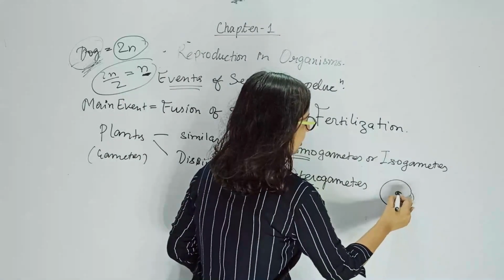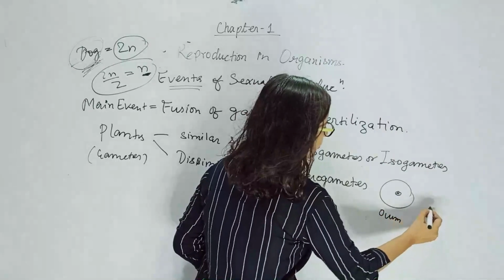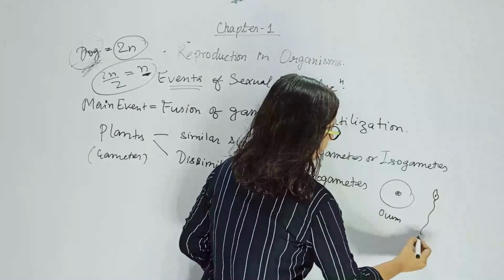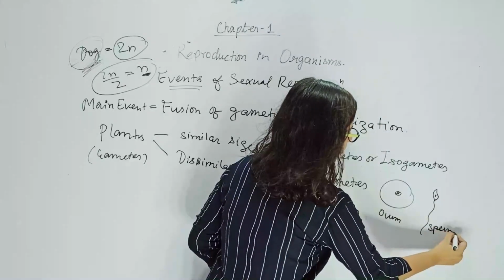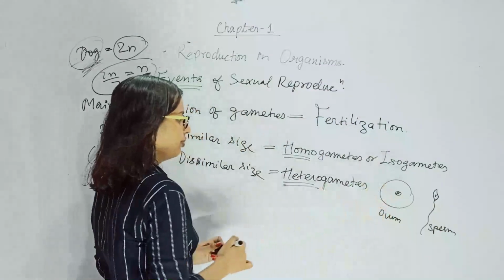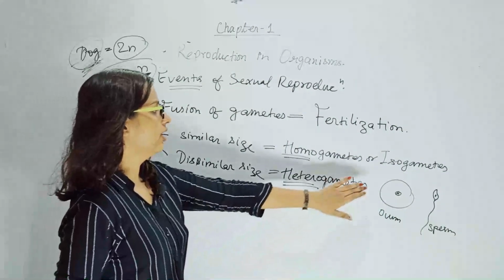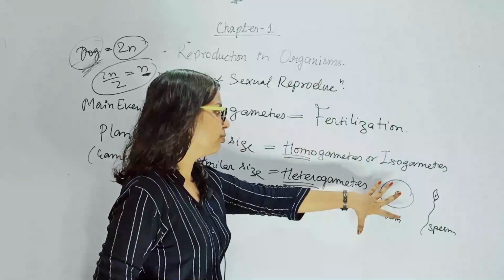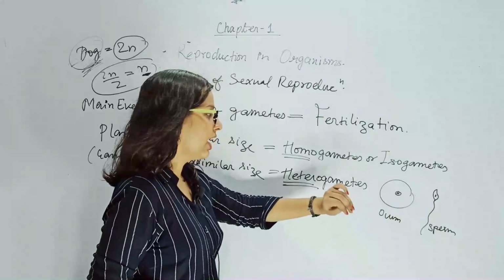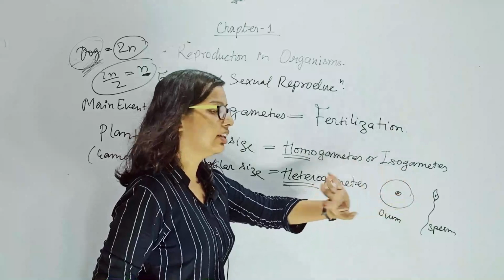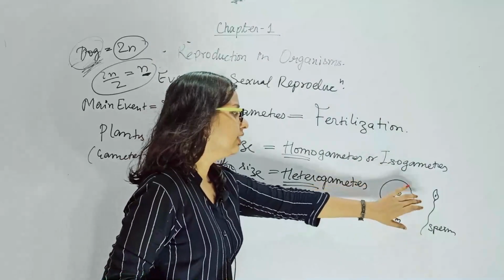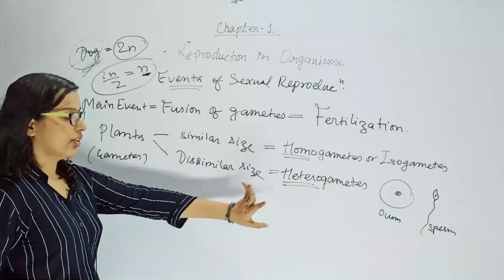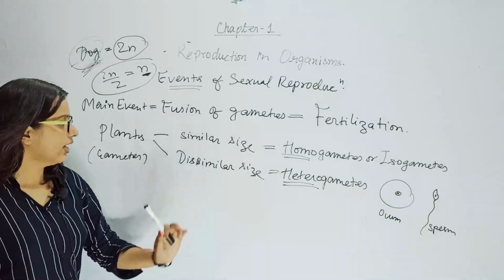For example, in humans, this is the ovum and this is the sperm. So both of these two are different in their appearance, means morphology. They are morphologically dissimilar, as well as they are different in their sizes. This one is quite large, this is quite small. So these are the heterogametes, homogametes and heterogametes.